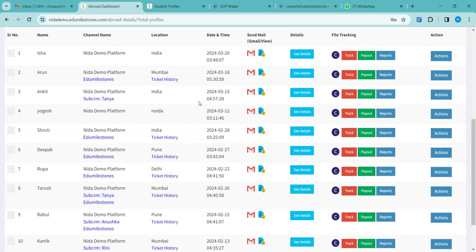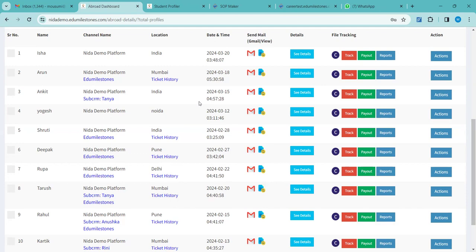Okay. And this SOP making tool is not universally open for everyone. If you are unblocking it for someone, only that student will get access, not the other students. If it is blocked, it is blocked for everyone. Individually, you can unblock it for certain students, and then you can block it again. Okay, that is one useful thing.